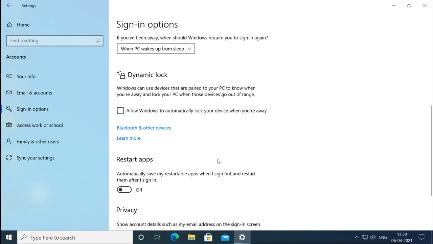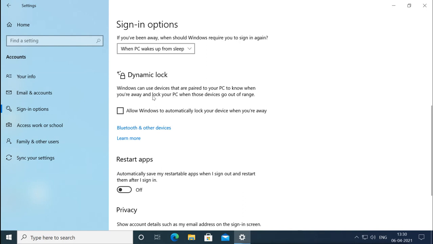Windows can use devices that are paired to your PC to know when you are away, and lock your PC when those devices go out of your range. That means suppose you pair your mobile with your Windows 10, and when your mobile goes away, Windows 10 will feel like you are not nearby the device. Then it will automatically lock itself.